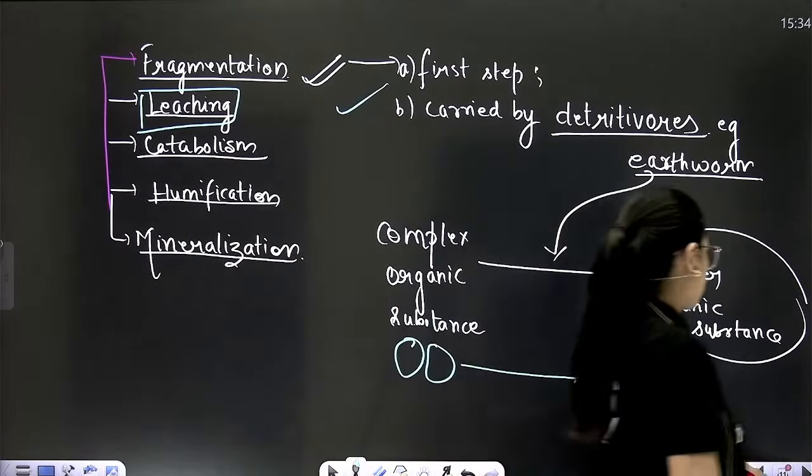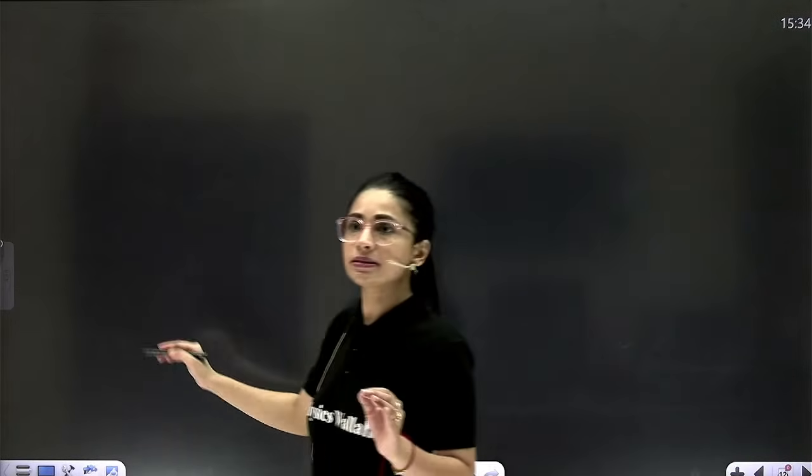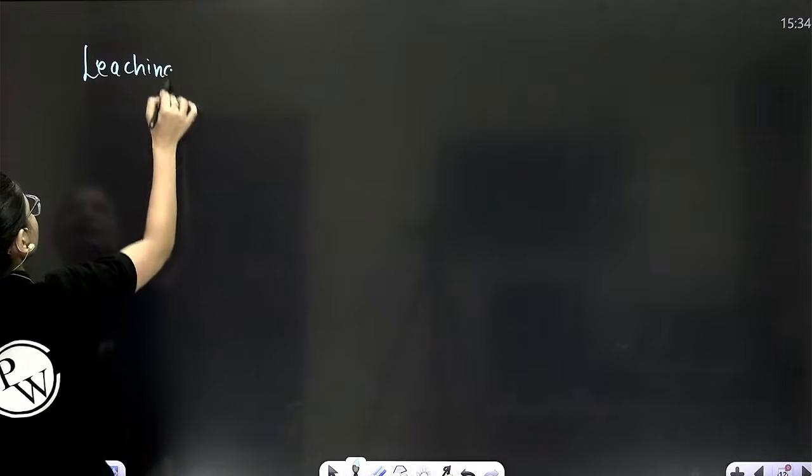First step is fragmentation. Second step is leaching. What is being done in leaching?